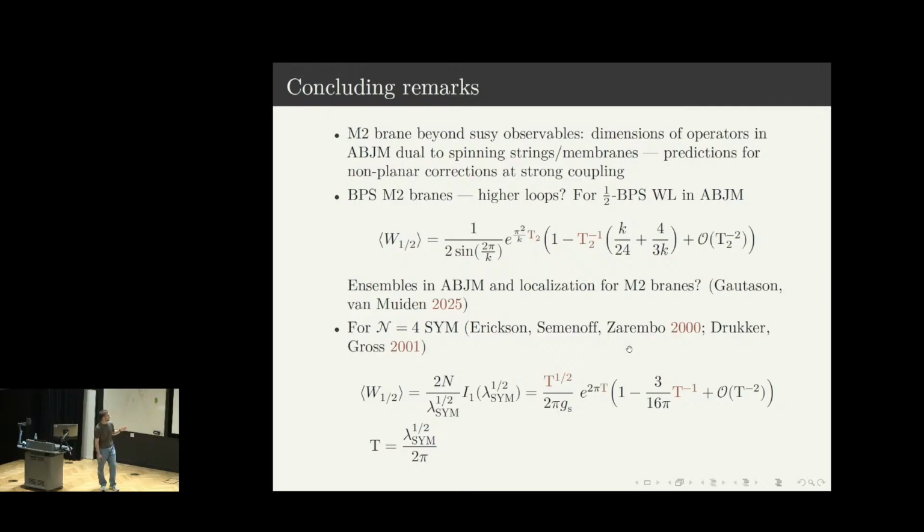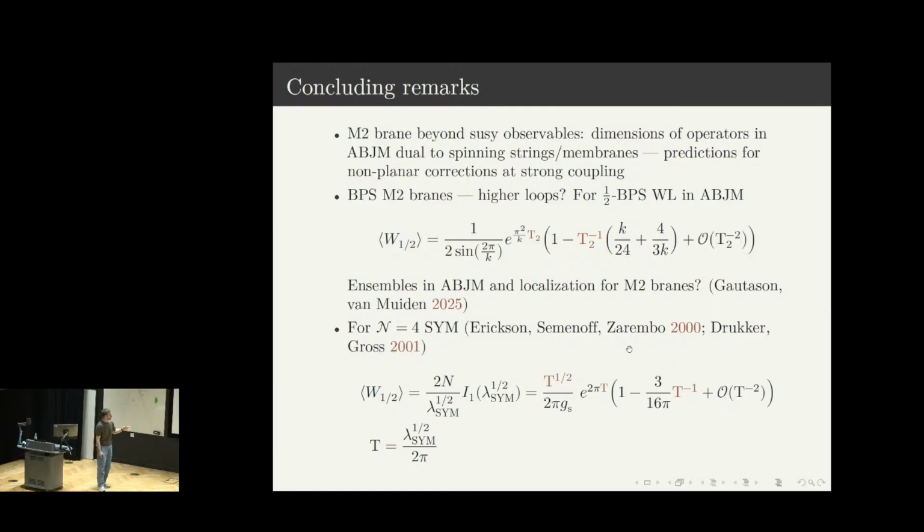For instance, for the 1/2 BPS Wilson loop in ABJM, there is also an expansion in terms of effective tension that suggests that there should be a higher loop, like a two-loop term, which is non-zero. There have also been recent works by Gautason and van Muiden, which suggest that, in fact, this higher loop term should disappear if you interpret the semiclassical M2-Brane partition function as something that gives you not expressions in the canonical ensemble, but in the grand canonical ensemble, which is used in the Fermi-gas approach. But a priori, it is unclear why it may happen here.